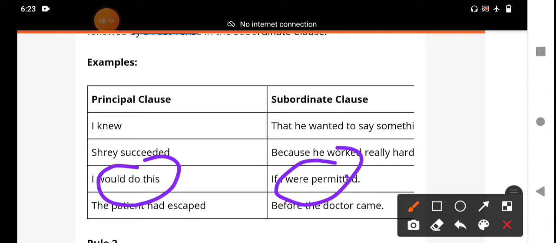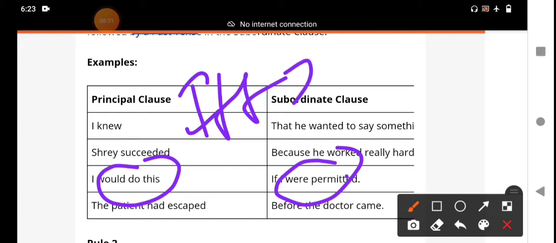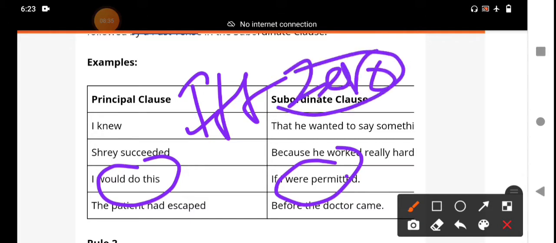In the conditional clause, 4 stages are there. If clause, zero clause. Zero clause means both the main clause and the subordinate clause are in the present tense. So this is the zero condition. 4 conditions are there, and it is the zero condition. Both the main clause and subordinate clause are in the simple present tense.